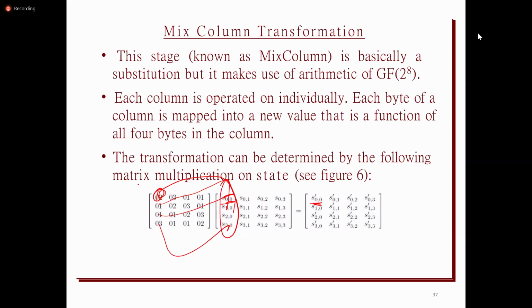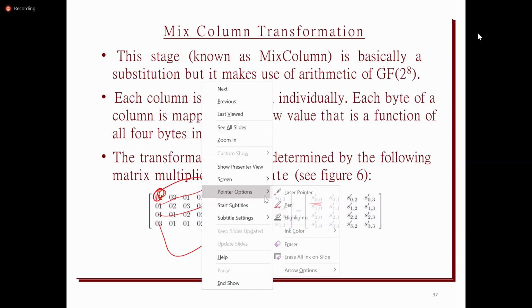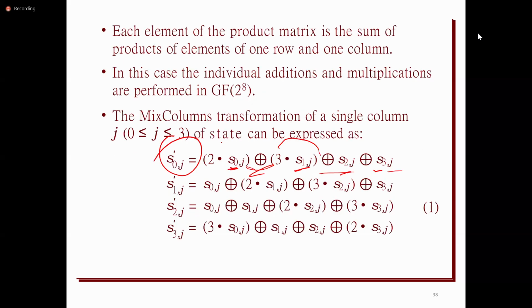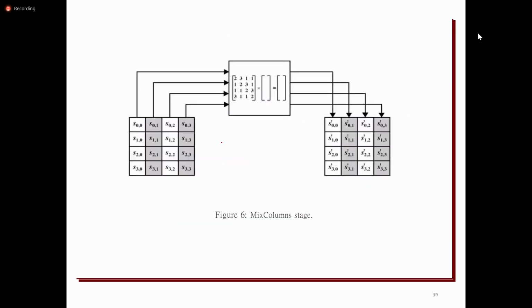So this is the predefined matrix: 2, 3, 1, 1; 1, 2, 3, 1, and so on. It is the predefined matrix, and it uses the XOR operation.